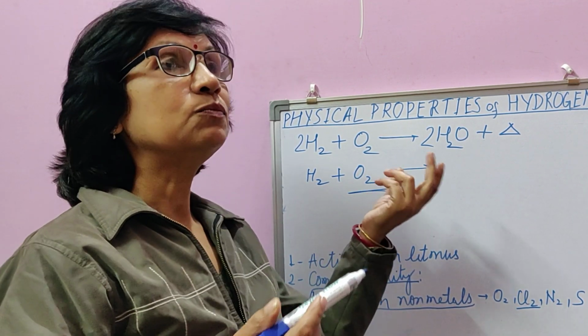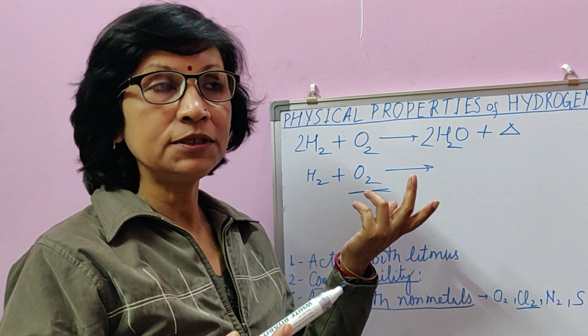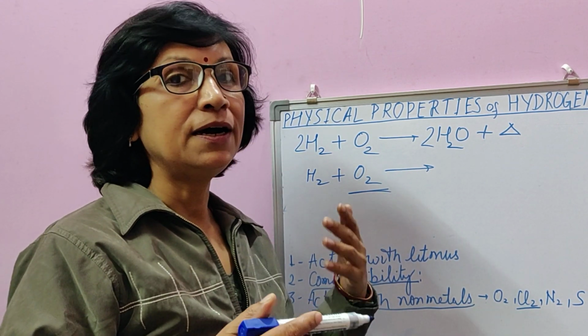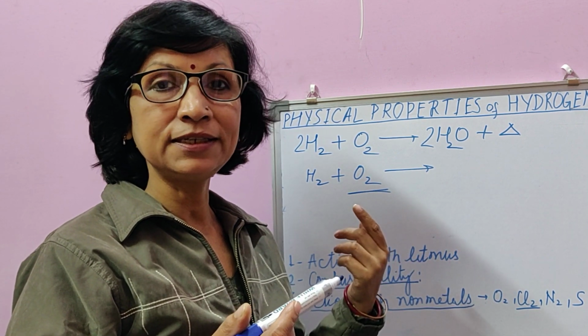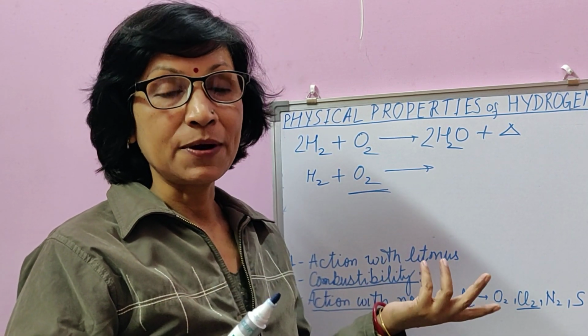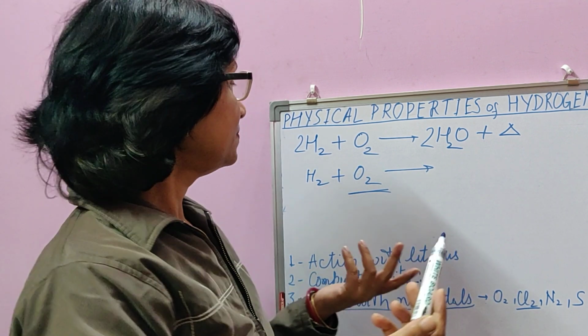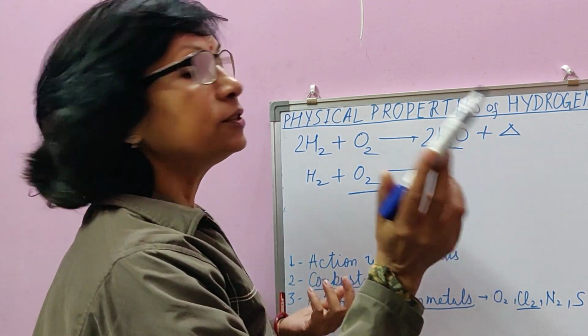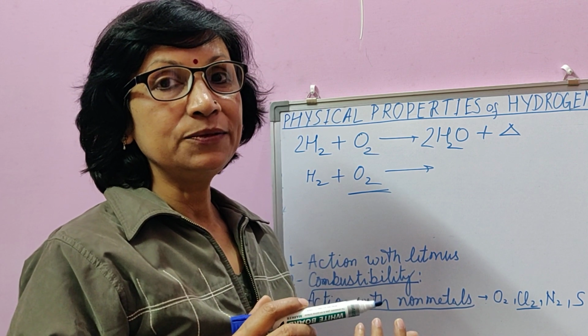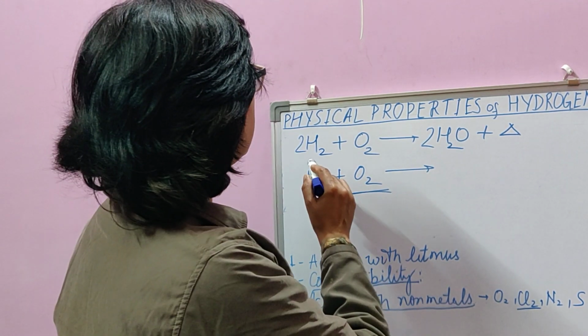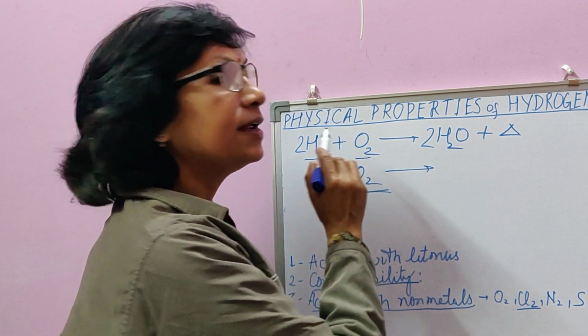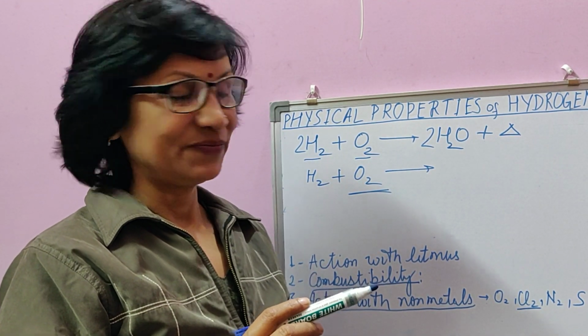So hydrogen in small amount and air in small amount can burn with a blue flame and get extinguished with pop sound, but it is not suggested for bigger amounts. You know, in rockets, the fuel that is used, though that is a different thing, is liquid hydrogen and liquid oxygen.